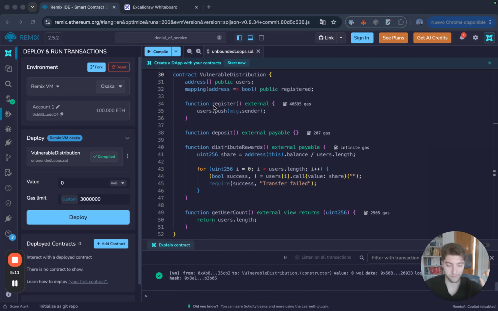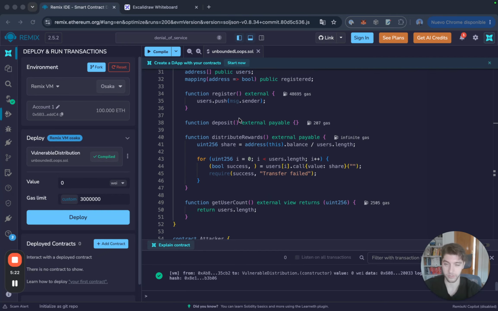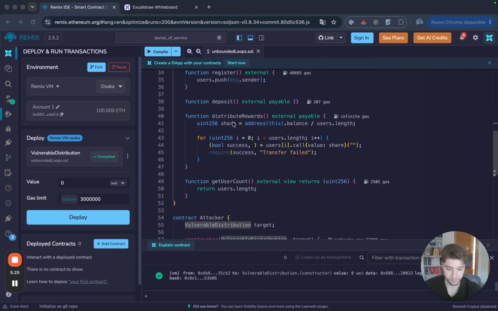Obviously, in a production ready code base, you wouldn't want to do this. But yeah, I just wanted to let you guys know, okay? Then we have got a deposit function, which allows a user to deposit Ether into the contract.